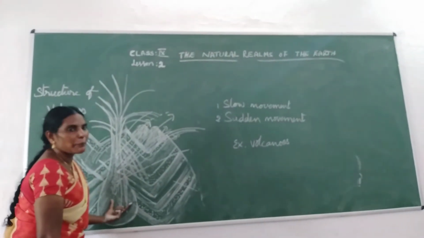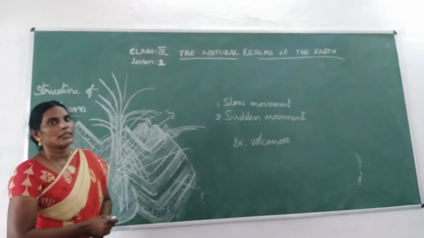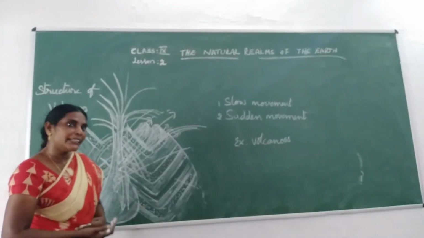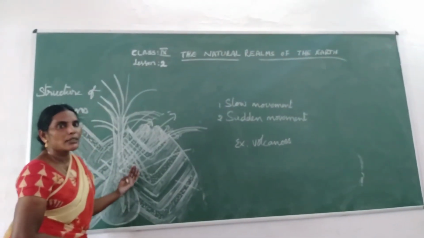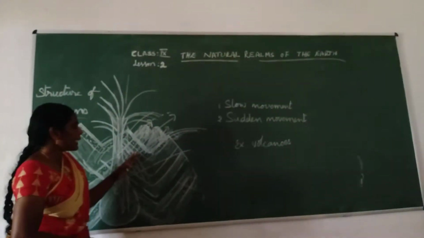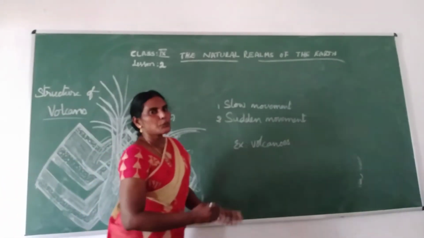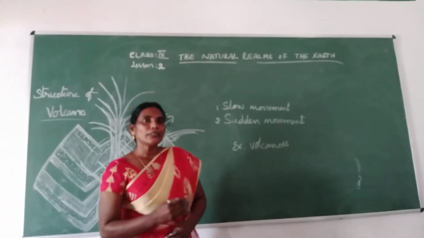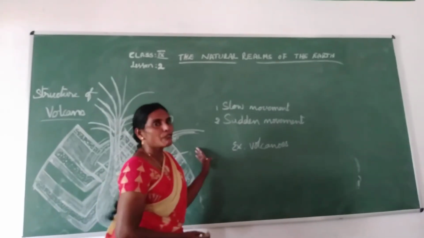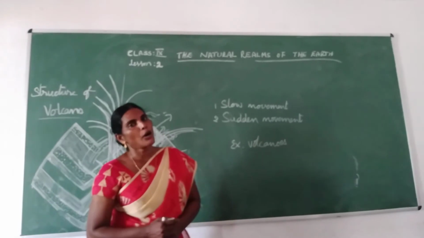Because of high temperature, the rocks are converted into powder. In some areas, this powder converts into liquid form because of the interaction of humidity.